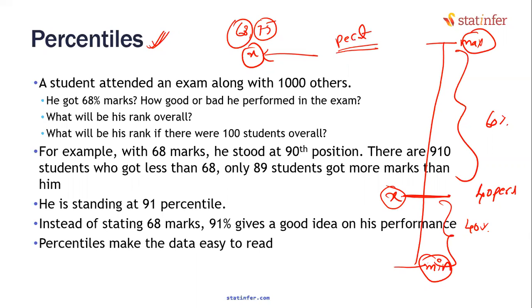You look at the percentile value rather than the original marks, because when you tell me the percentile, I get to know your relative position. Instead of saying I got 68 marks, which gives me no idea, if you tell me I got 91 percentile, then I get a good idea that you have outsmarted 91% of the people.